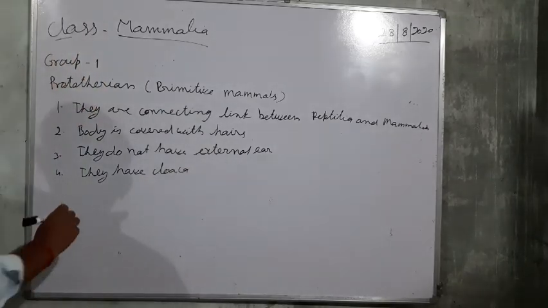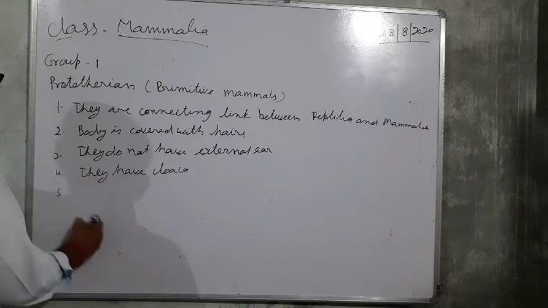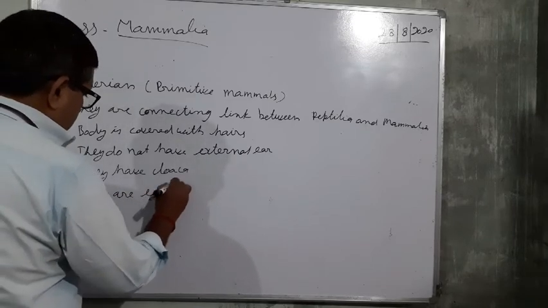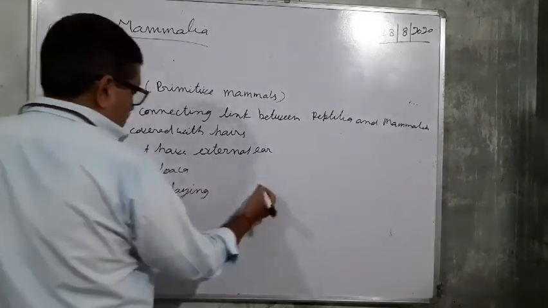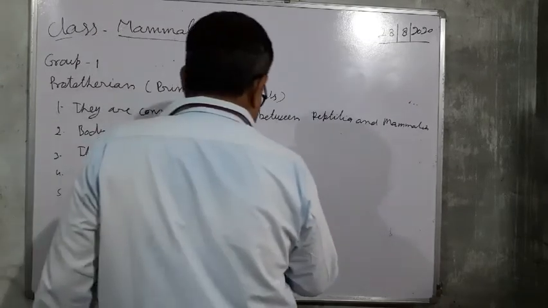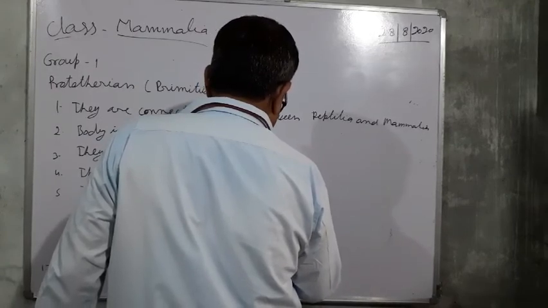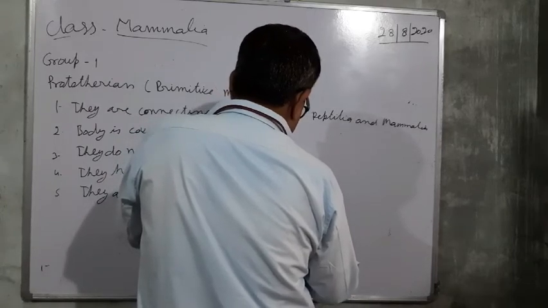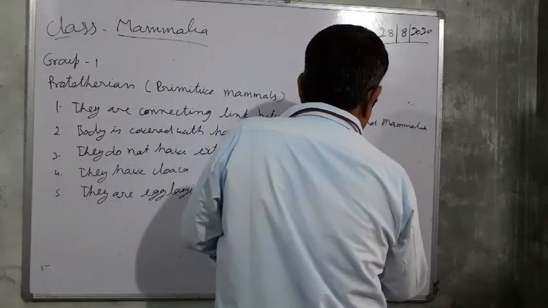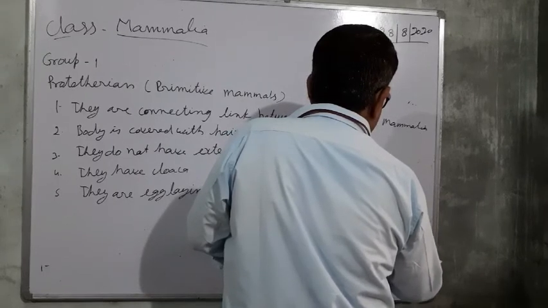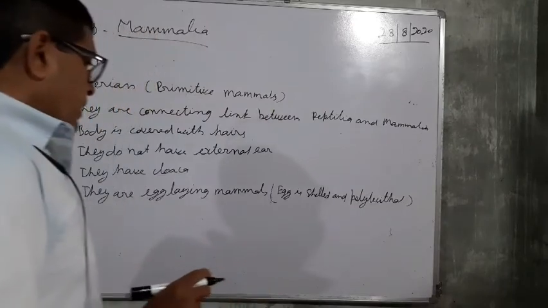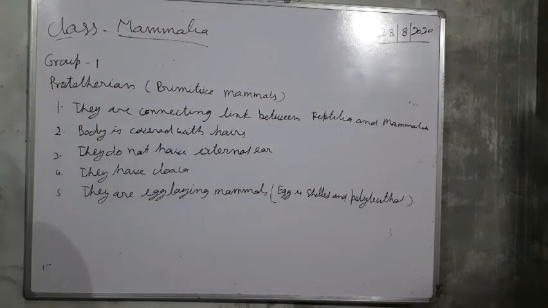They are egg laying mammals. Egg is cleidoic and polylecithal.